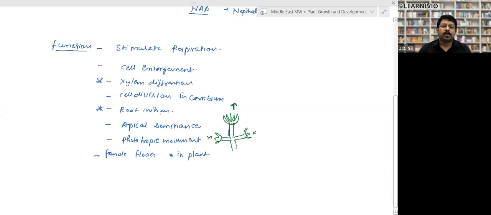So in a stem cutting, before implanting it, what we do is dip it in auxin and put it somewhere else. It is responsible for apical dominance. Apical dominance means the growth will take place in the apex part, but the lateral growth does not take place. It is responsible for phototropic movement, means movement in the direction of light. It is responsible for formation of female flowers in plants. So if we spray auxin, it will make more female flowers in comparison to male flowers. Is that clear?